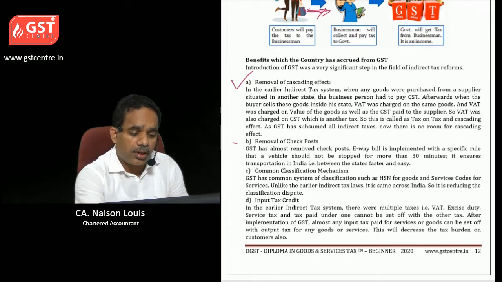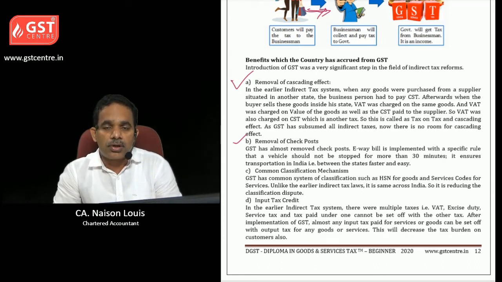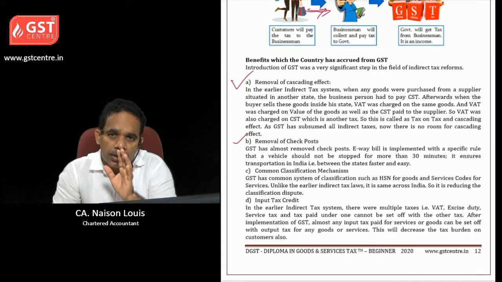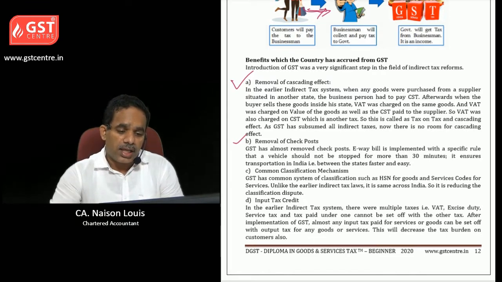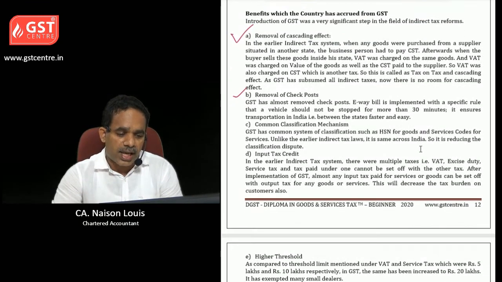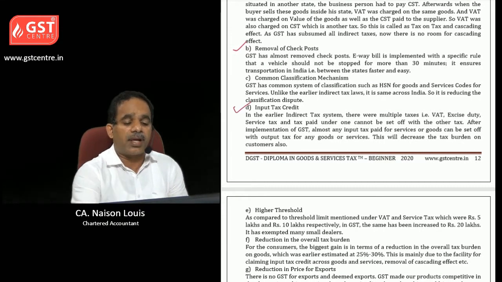And second point, see, removal of check post. Can you see any check post now? No, because e-way bill is adopted in the GST scenario by which check posts are removed. Then there is a common classification mechanism by which HSN and SAC codes are adopted. Input tax credit is another benefit.